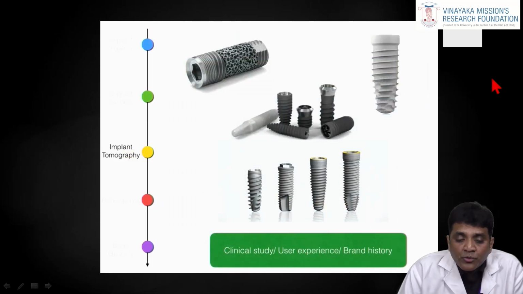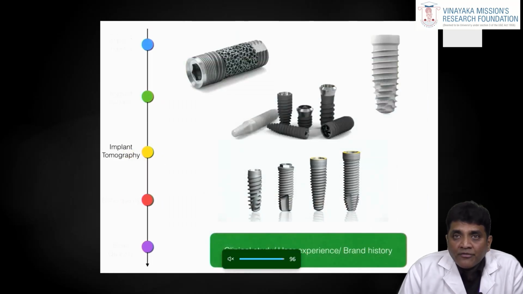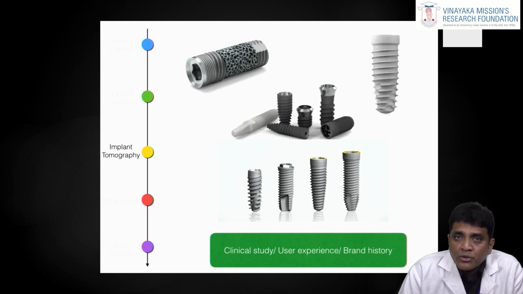Then comes the implant topography. The topography changes will be at a micro level and also a macro level. The micro level topography changes will be in the form of porosity. They created porosity on the implant surface, very similar to the root surface. And then they created macro topography in the form of design changes, the threads, the pitches, and maybe the platform switching. Everything was done at the macro and micro level for enhancing better osseointegration.